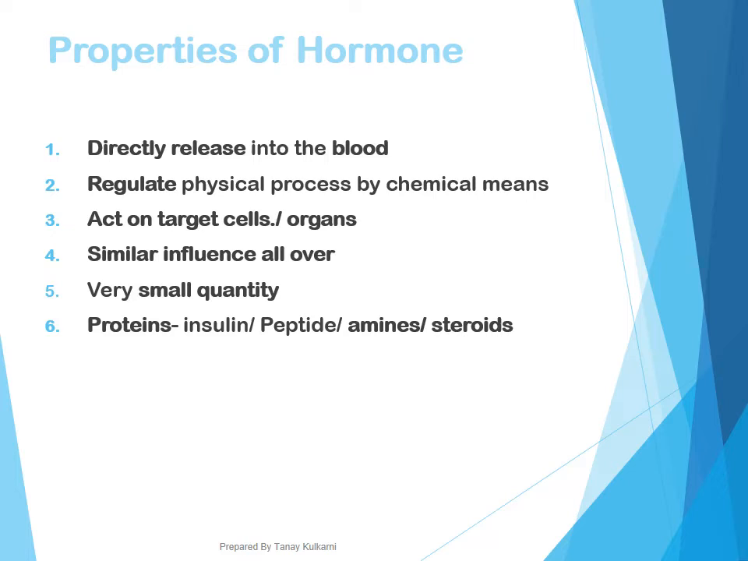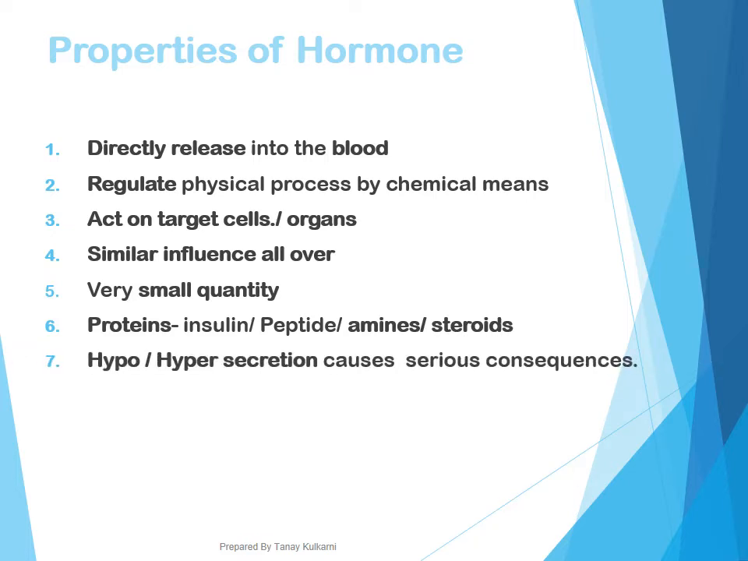The only question that will be asked is: name the hormone which is protein in nature. Your answer will be insulin. The excess secretion or lesser secretion will cause certain kinds of serious consequences. Lesser secretion is termed as hyposecretion and excess secretion is termed as hypersecretion. Last but not the least, hormones cannot be stored in our body. They will be released only when it is required, that is, on an SOS basis.